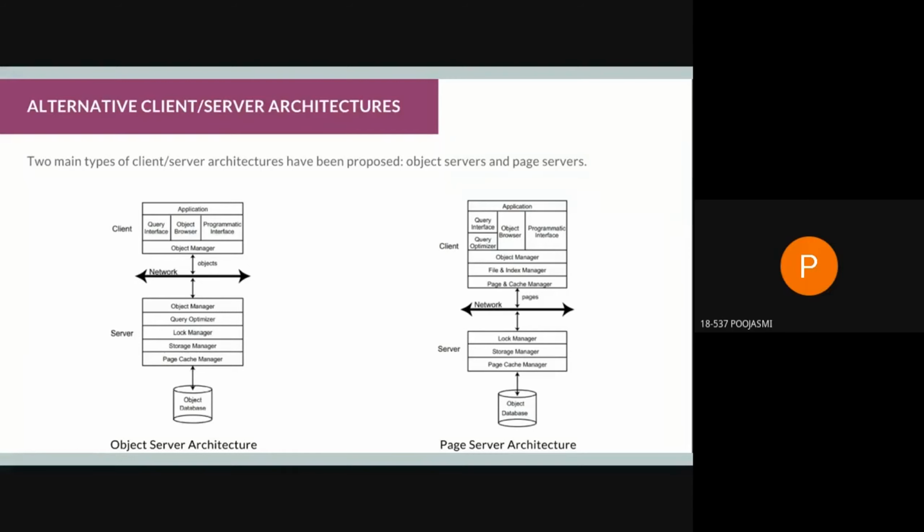In fact, these results influenced the earlier days, but nowadays we are using the object server architecture. The page server architectures are better when there is a match between the data clustering pattern and the user's access pattern. The object server architectures are better when the user's data access pattern is not the same as the clustering pattern.